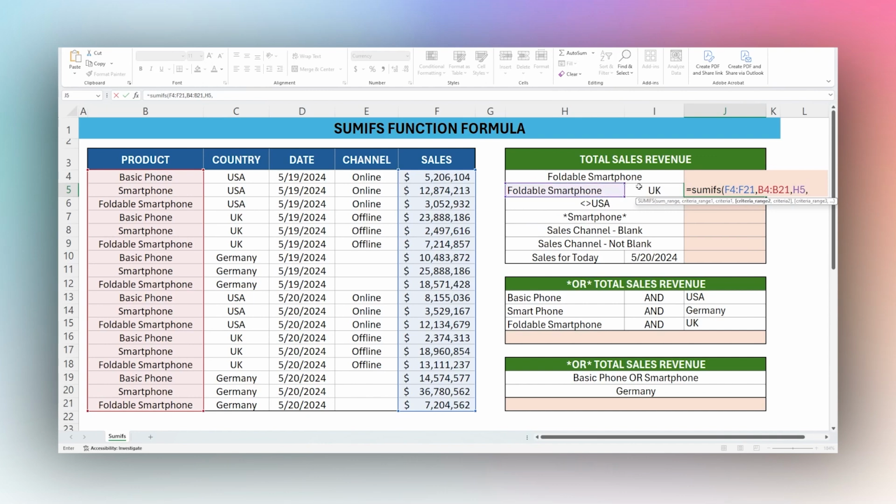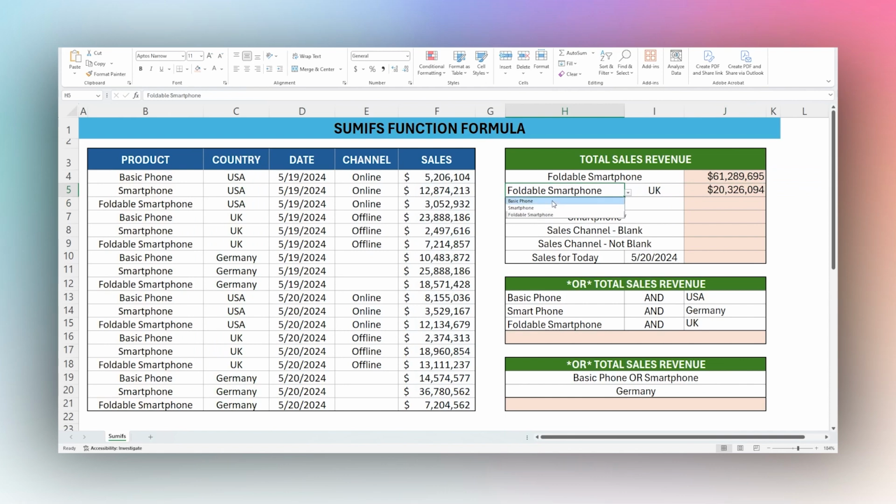And then let's select our country range. And again, making sure we start at the same row and end at the same row, so we don't have an error there. Comma again, and then I'm going to select this other cell where I have that country selection. So now if I click enter, now we have it both by product as well as by country. So this allows you to select a product and a country and see the specific sales for both of those criteria.